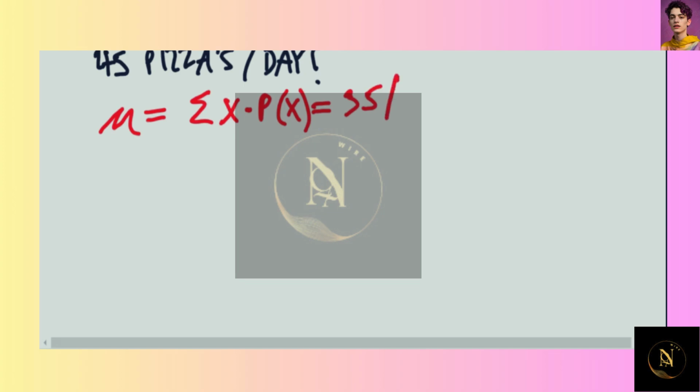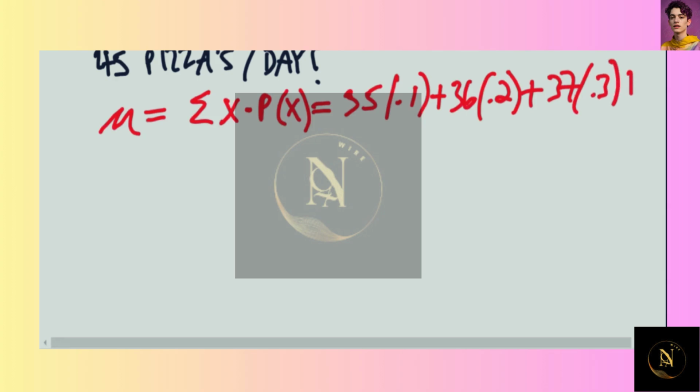So we've been told that 35 pizzas per day happens about 0.1, or 10% of the time. 36 happens about 0.2. 37 happens about 0.3, or 30% of the time. And a nice little check is that all these probability numbers add up to 1, or 100%. So we're breaking it into parts here.